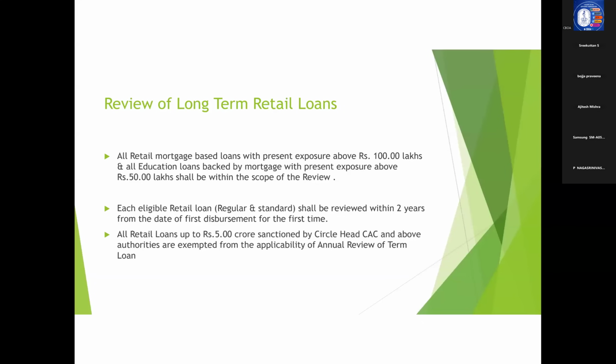Now, there is an exception to this. We already said it is above 100 lakhs for retail mortgage-based loans and above 50 lakhs for education loans backed by mortgage. Suppose it is sanctioned by the circle head up to 5 crore, it need not be applicable. So the exception here is that all retail loans sanctioned by the circle head up to 5 crore need not be subject to review of long-term retail loans. So this is the concept of review of long-term retail loans.